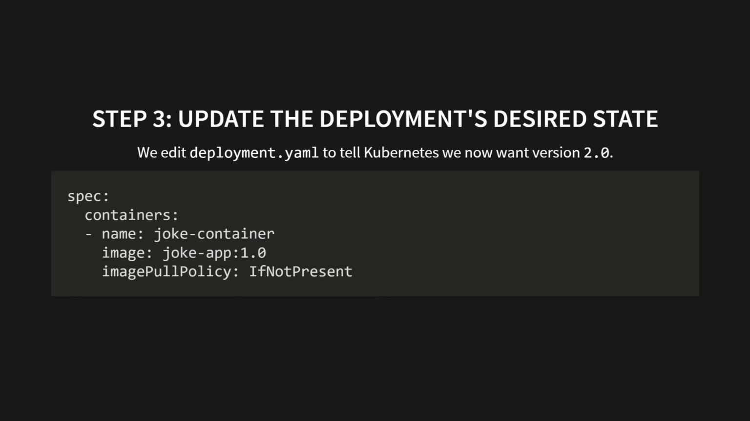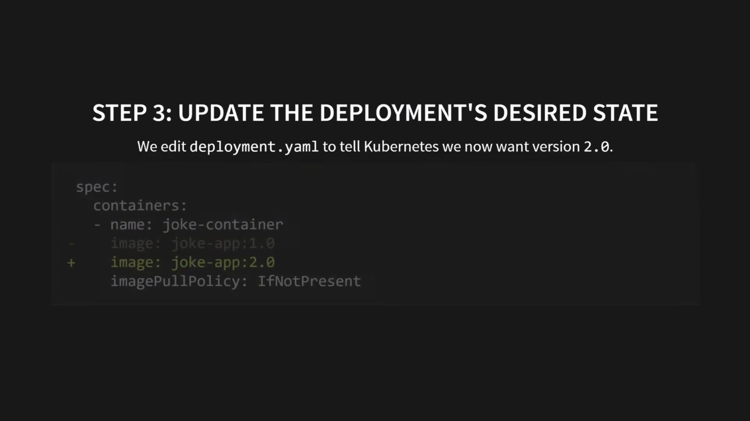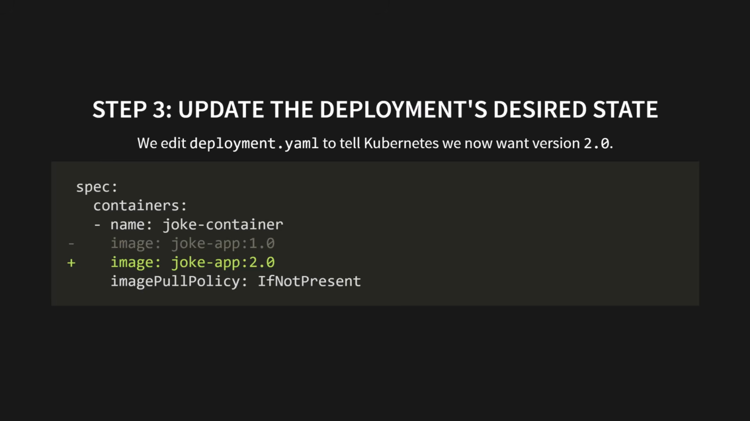Step 3. Update the deployment's desired state. We're going back to our instruction sheet, deployment.yaml, to tell Kubernetes we now want version 2.0. Look at the change here. It's so small. Under spec, containers, we find the image line. We're just changing the tag from joke-app:1.0 to joke-app:2.0. That's it. We're just updating our desired state.